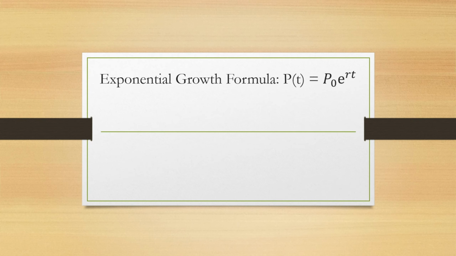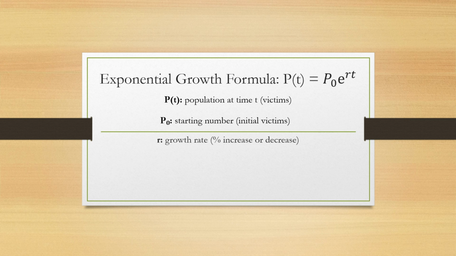By using the exponential growth formula, Pt equals P0 times e to the power of RT. Pt equals the population at time t, victims. P0 equals the starting number, initial victims. R equals the growth rate, percentage increase or decrease. T equals time, days, hours, etc. E equals Euler's number, 2.7.